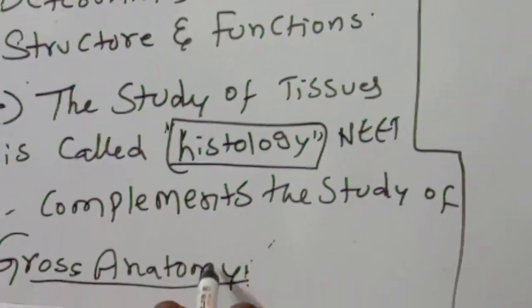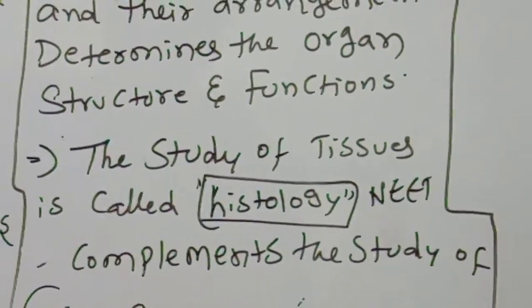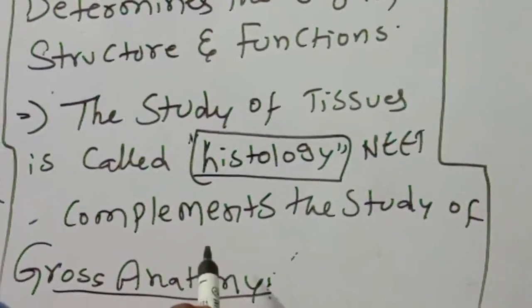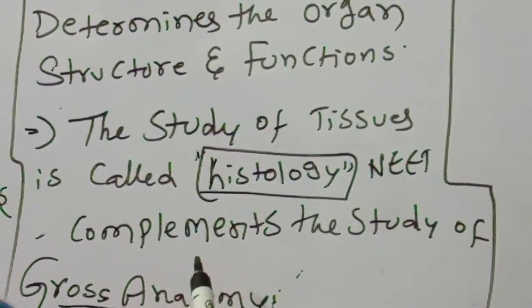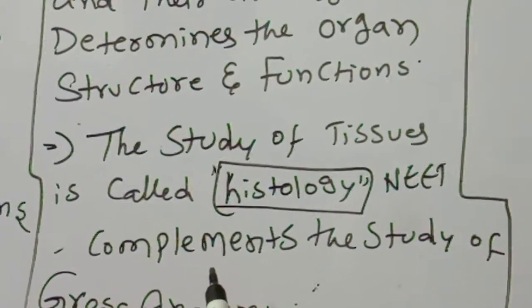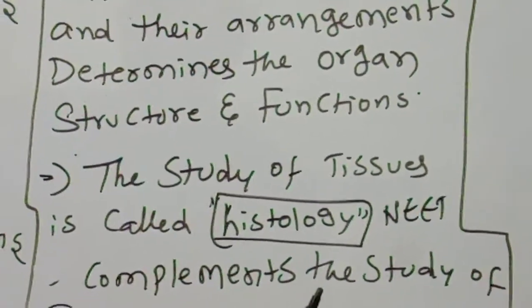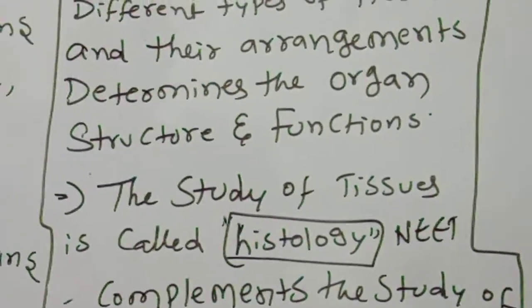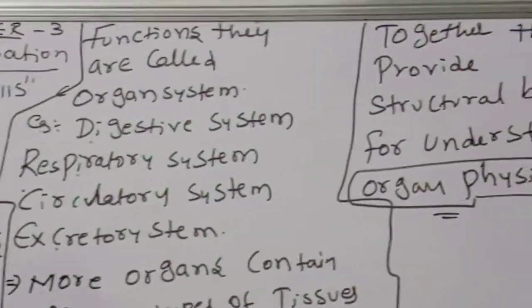So anatomy and physiology. Okay, children, this is the most important. Internal structure study is called anatomy, and their functions, their performance is studied in physiology: different systems, organ function, organ involvement in the actions, that is detailed by the physiology. So these all are basic information about the animal tissues. This one you should have to remember.